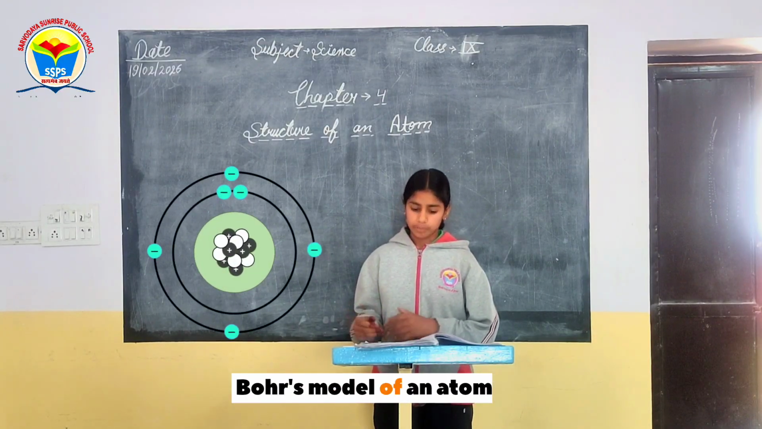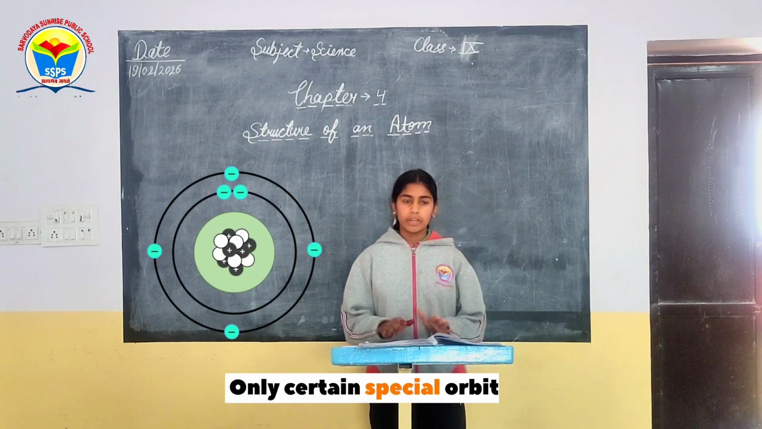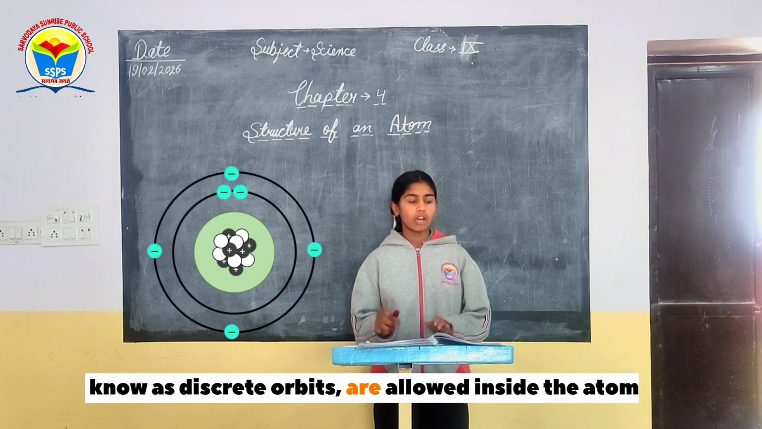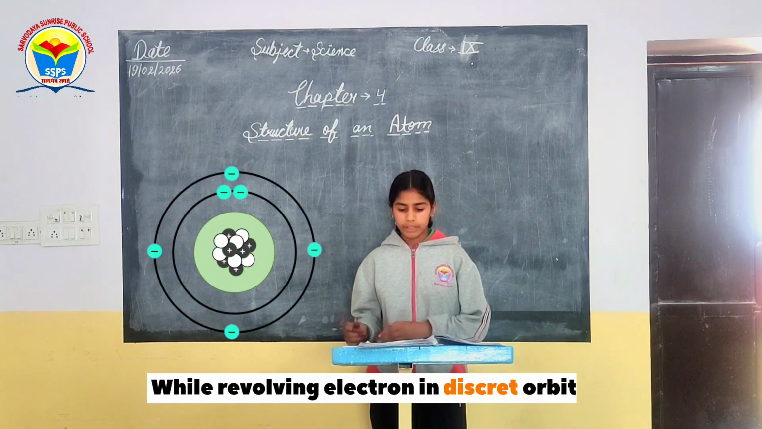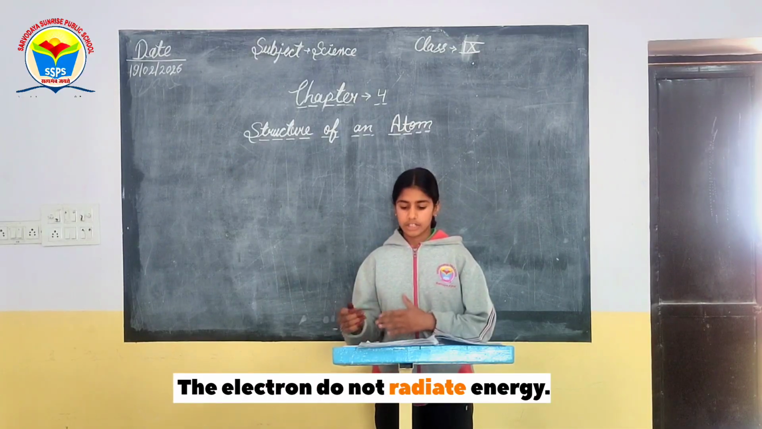Bohr model of an atom. Only special orbits, known as discrete orbits, are allowed inside the atom. While revolving in a discrete orbit, the electron does not radiate energy.